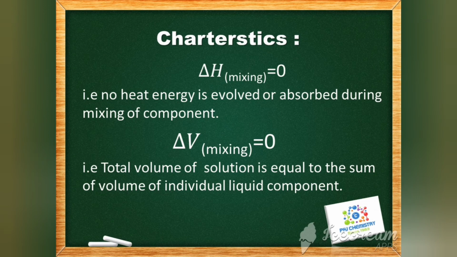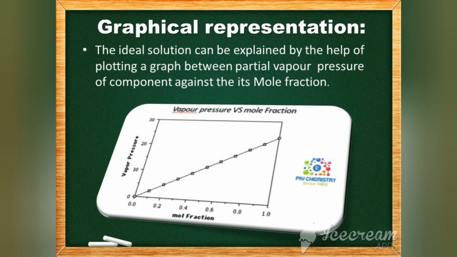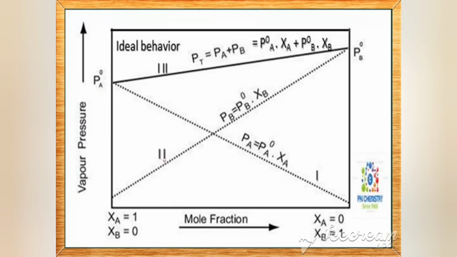Certain examples of ideal solution are as follows. The mixture of benzene and toluene, mixture of normal hexane and normal heptane, mixture of ethyl bromide and ethyl chloride, mixture of methyl alcohol and ethyl alcohol, etc. You can also see certain examples in a basic book, not in a guide.